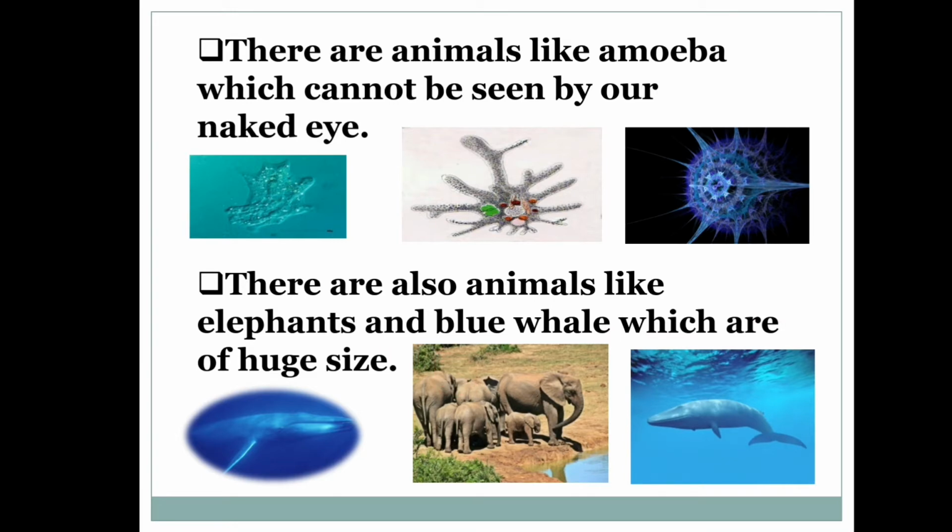Animals like amoeba cannot be seen through our naked eye, that is, bare eye, without a telescope, microscope, or any other device. Without them, we cannot see the amoeba. But there are also animals like elephants and blue whale, which are of huge size, and we can see them directly through our eyes.